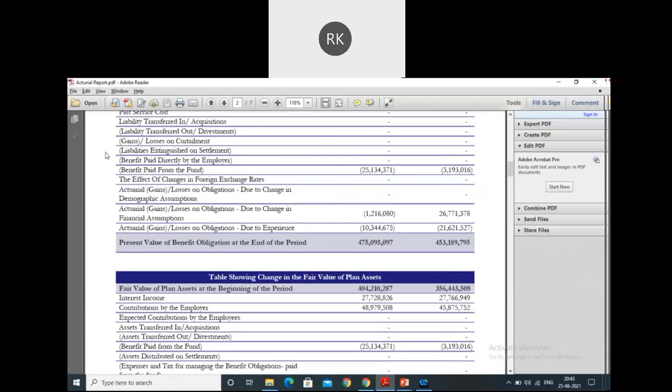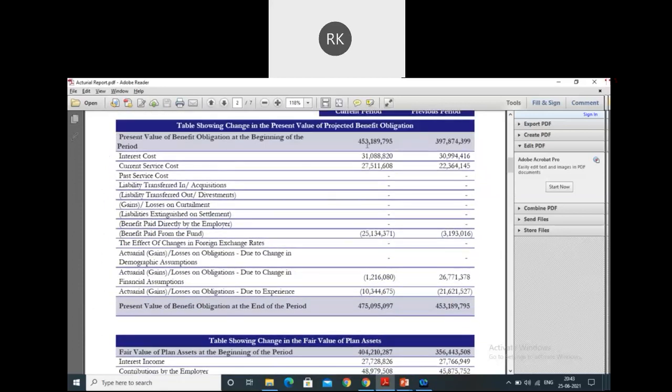So we have seen, as a quick overview, interest cost. Can you guys tell me where it was flowing? Quickly, guys. Interest cost, please. P&L. Okay, great. P&L. Yes. Current service cost. P&L. Great. Then this benefit paid. Cash and bank. Cash and bank.